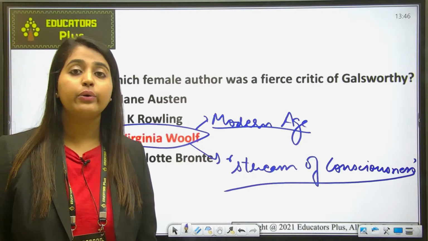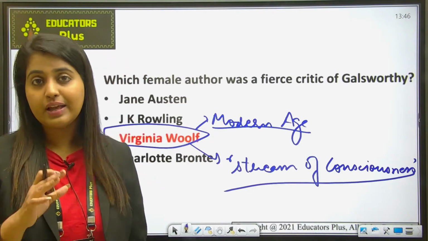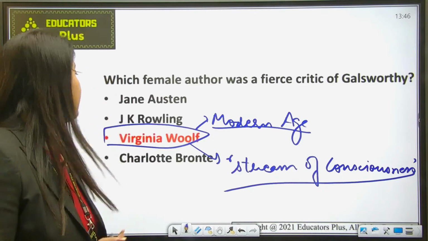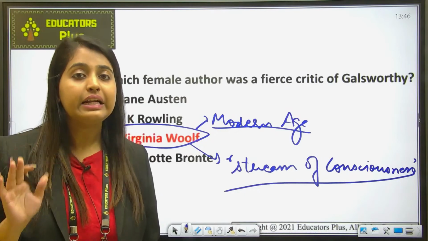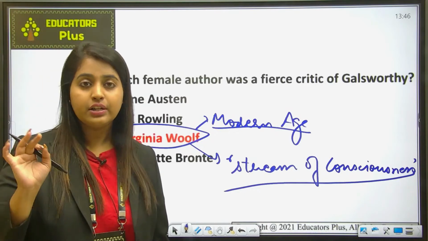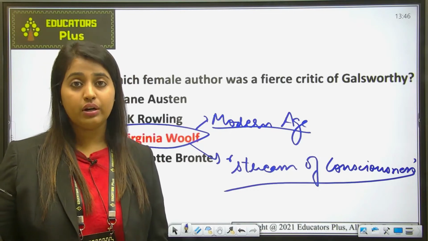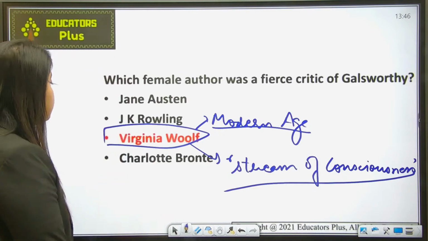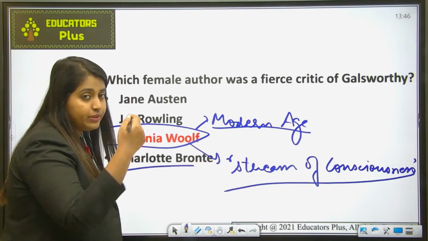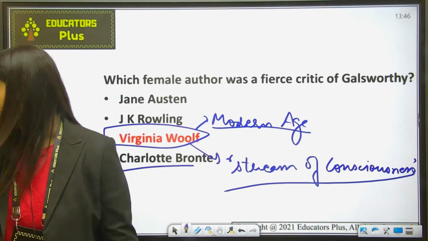Next is J.K. Rowling. So J.K. Rowling is a British writer popular for her Harry Potter series. You must have watched it and loved it as well. And next is Charlotte Bronte. So Charlotte Bronte was a novelist and eldest among the Bronte sisters. Okay? Charlotte, Emily and Anne, these were the 3 sisters known by the combined name Bronte sisters, and Charlotte Bronte was the eldest of them all, and she belonged to the Victorian age. Fine.